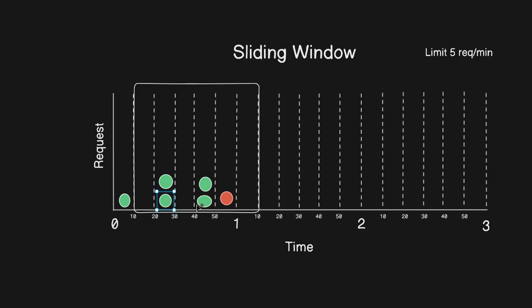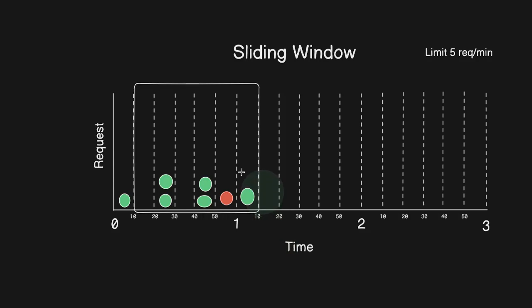Now we have 4 active requests, and the window can accept one more request because the earlier one was declined. So if any user sends one more request, the system is going to accept it.